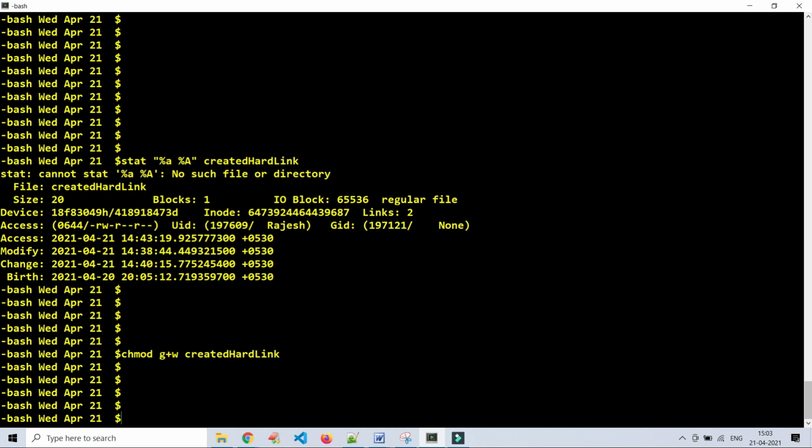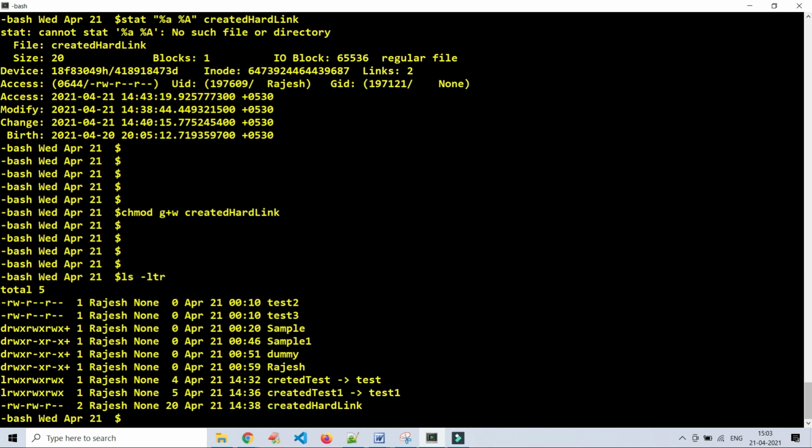Now we will list it out. Yeah, it got changed, I think. So yes, see here. Earlier we can see there is no write access for groups. Now we can see write access. In the same way, we can modify the file permissions and directory permissions for users, groups and others.